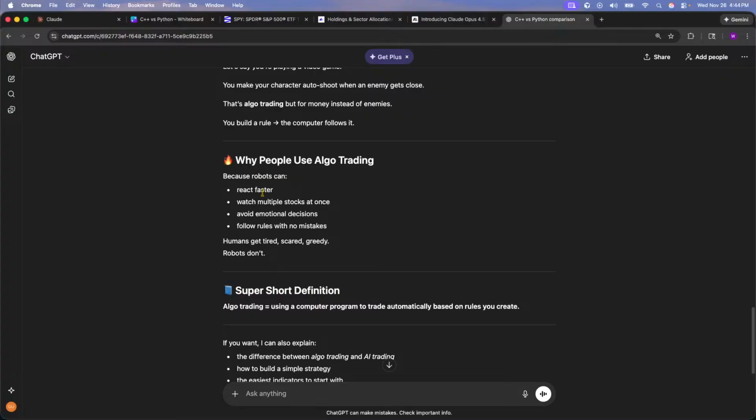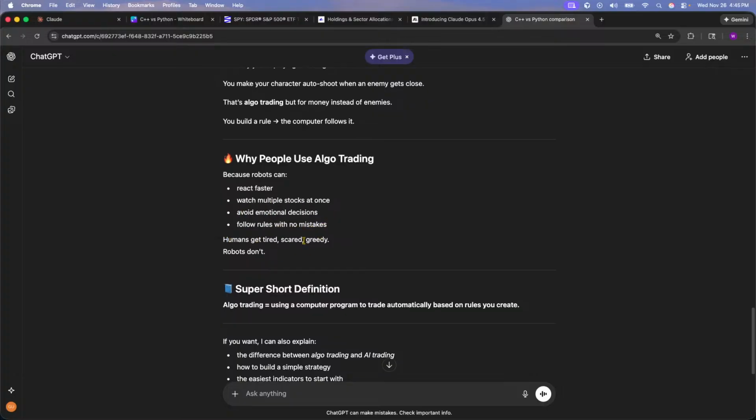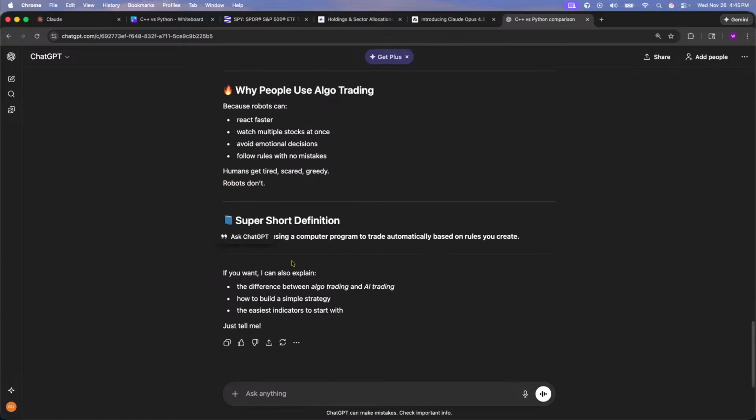Why do people use algo trading? Because robots can react faster and watch multiple stocks at once. The first time I did this, we created a QQQ and SPY bot, IWM and SPY, so on and so forth. So we have multiple stocks at once, it avoids emotional decisions, and follows the rules with no mistakes. Humans get tired, scared, or greedy. Robots don't. So, short definition: algo trading is using a computer program to trade automatically based on rules that we create.